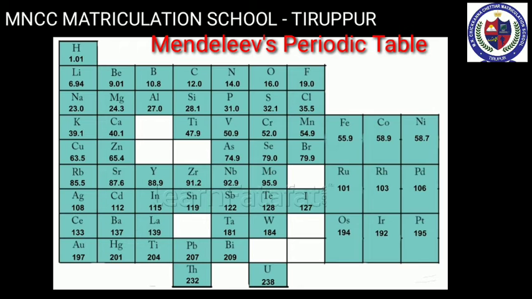And the second one, the increasing order of atomic mass was not strictly followed throughout. For example, cobalt and nickel. Next, there is no place for isotopes in the periodic table. And another one, no proper position could be given to the element hydrogen. Non-metallic hydrogen was placed along with the metals like lithium, sodium and potassium.